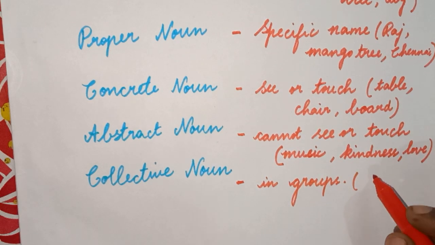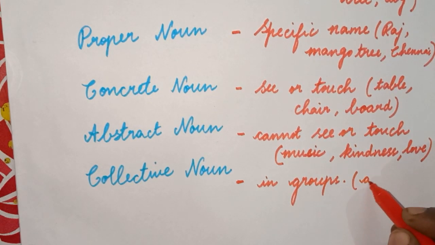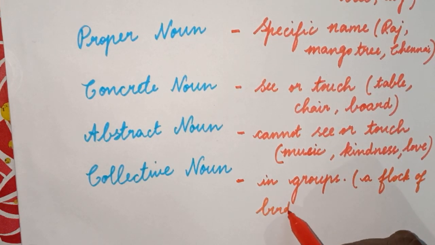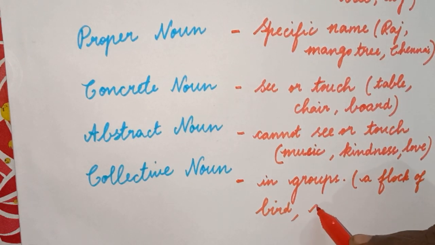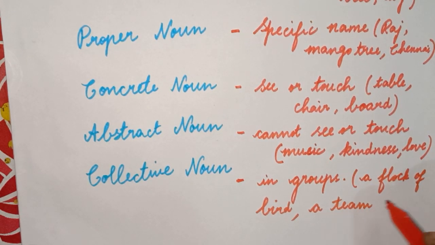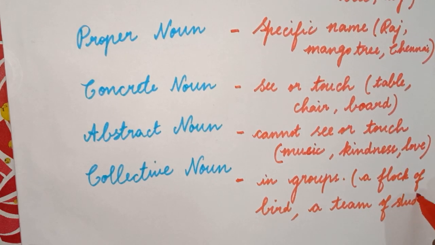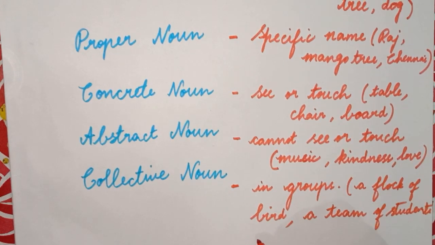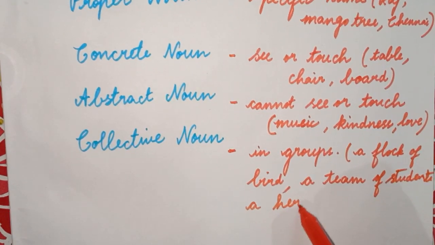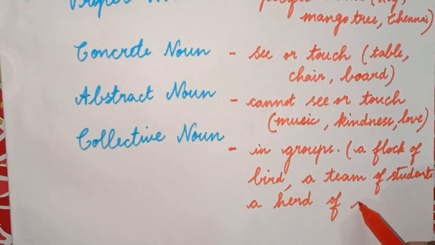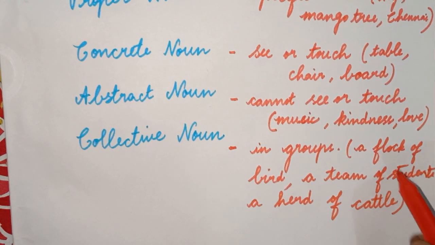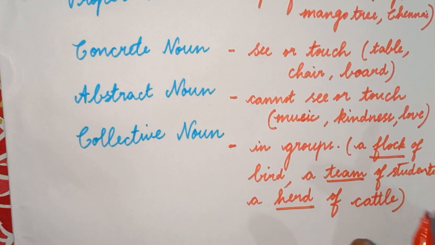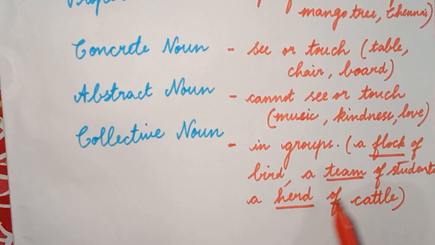If I am telling a flock of birds is flying, or a team of students, or a herd of cattle, all these, flock, team and herd, represent a group of persons or things.